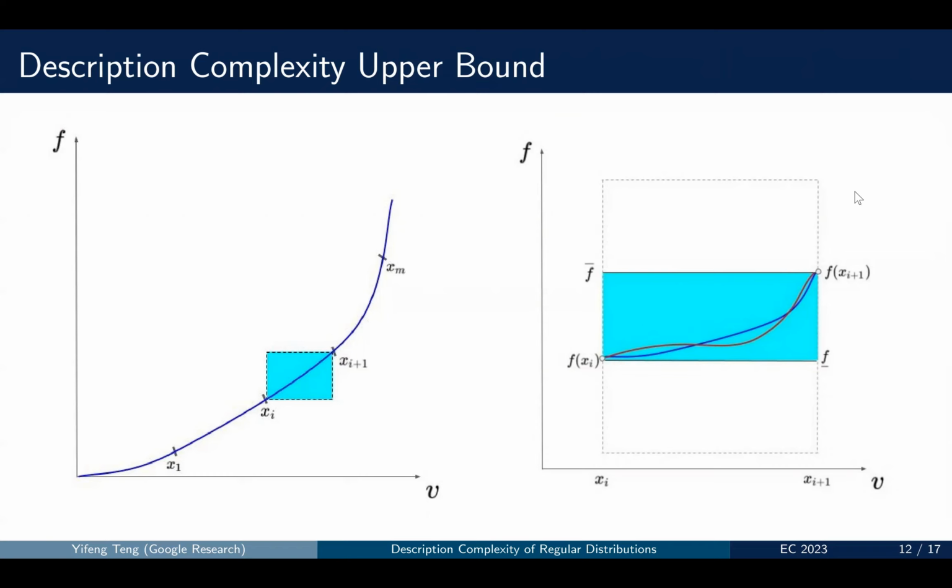And if the blue rectangles have area at most epsilon, then the CDF difference, the area under the PDF curve before and after perturbation, can only be epsilon. So this means that we can reconstruct the CDF with epsilon level distance from the original distribution.